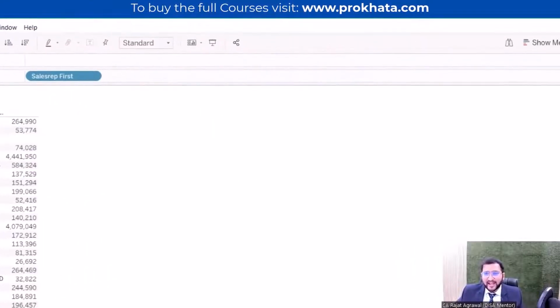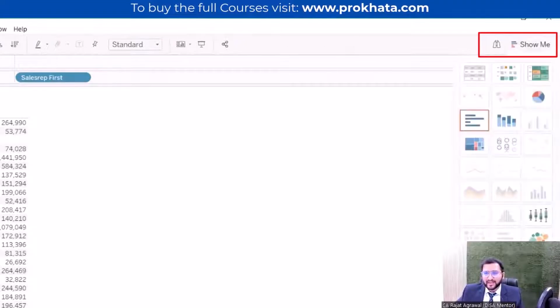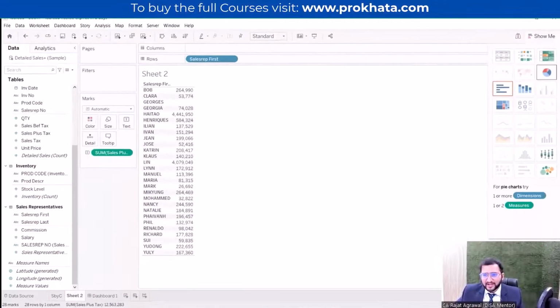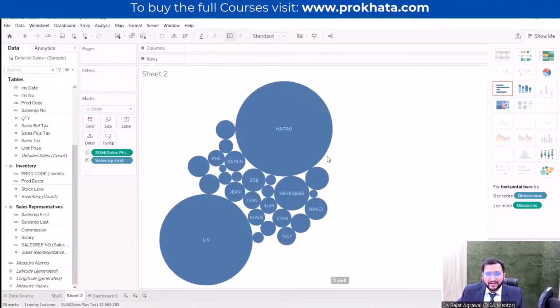So I will click on Show Me. When I click on Show Me, it shows all the different kinds of visualizations which can be done with this particular data. I will click on packed bubbles. So let's use packed bubbles. It has shown me in a very graphical manner which sales representative is selling the most. So now you can answer very fast who is working best. As you can see, Haitao and Lin, these two persons are selling the most goods for the company.